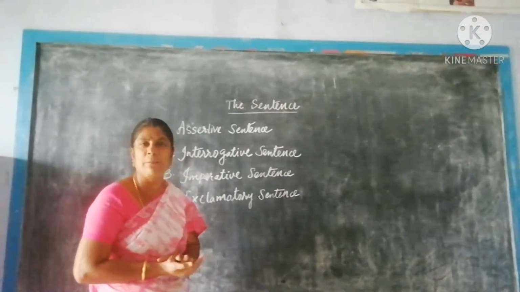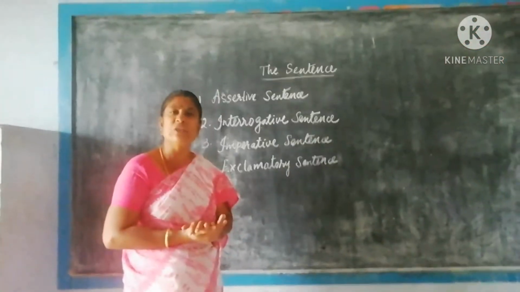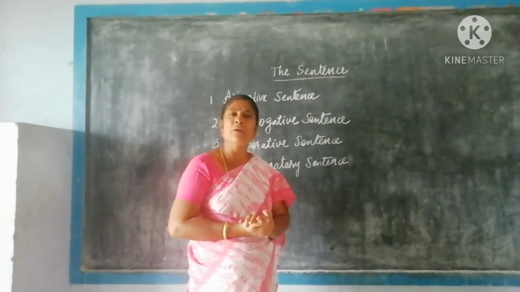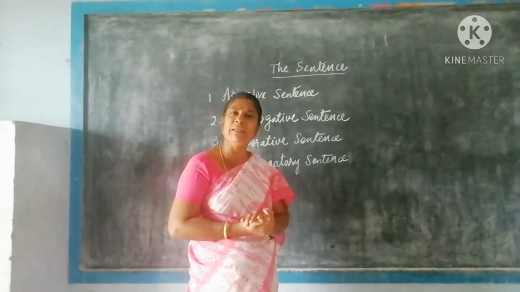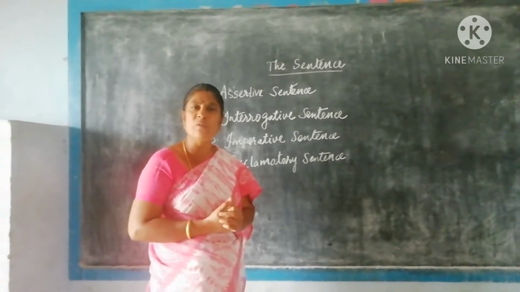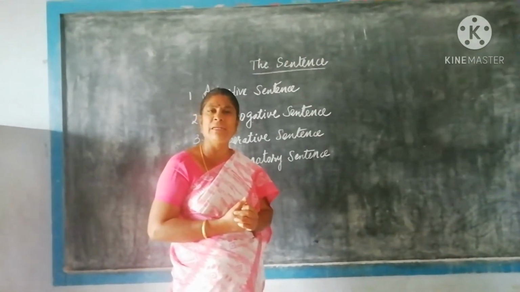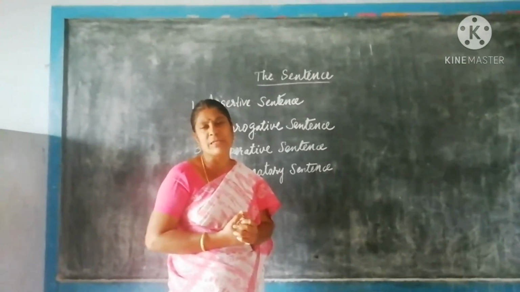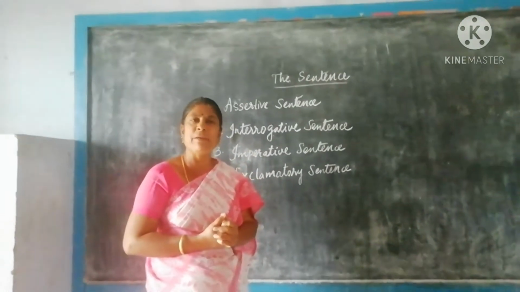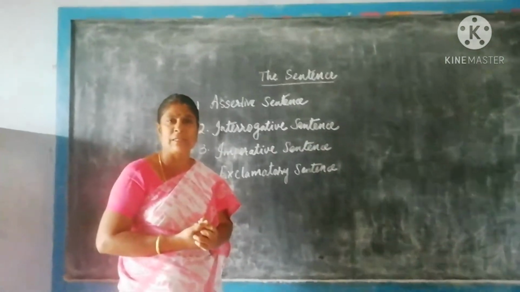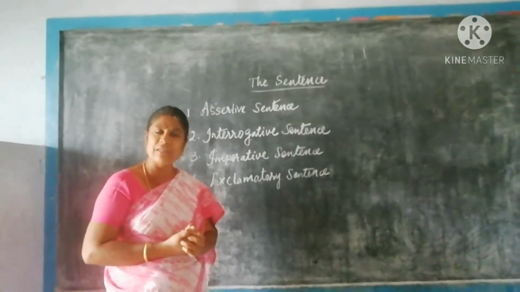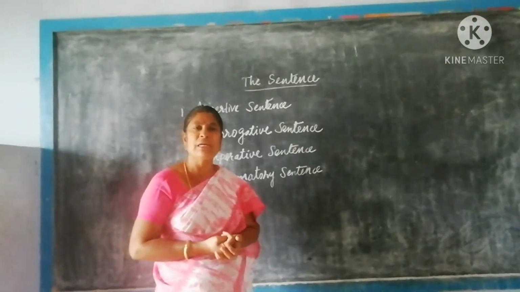Let us see a few examples of assertive sentences. An assertive sentence means an ordinary sentence. I am a girl. Rama is a good boy. She is an intelligent girl. So these are called assertive sentences. The sentence always starts with a capital letter and ends with a full stop. That means it is an ordinary sentence. Vinod is playing football. It is also an assertive sentence. Rama is a clever boy. It is also an assertive sentence. So an ordinary sentence is called an assertive sentence.